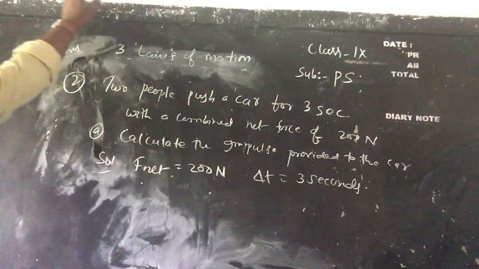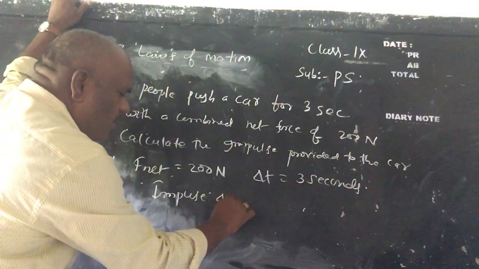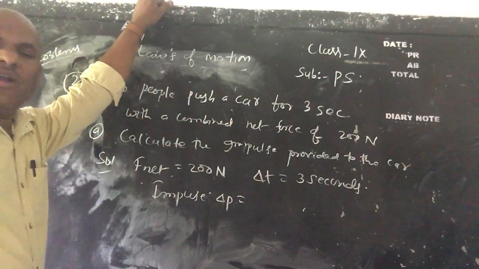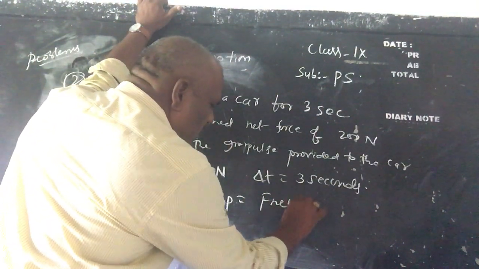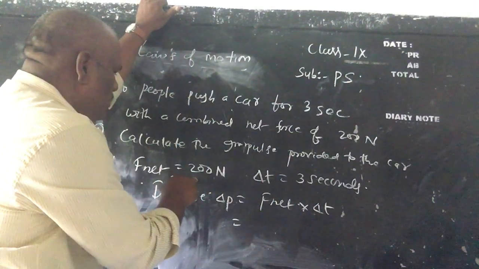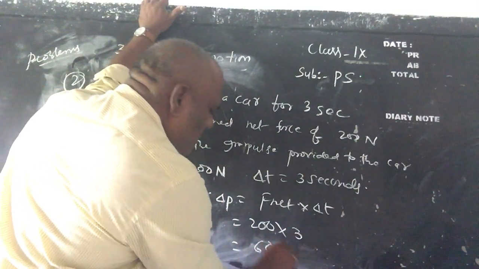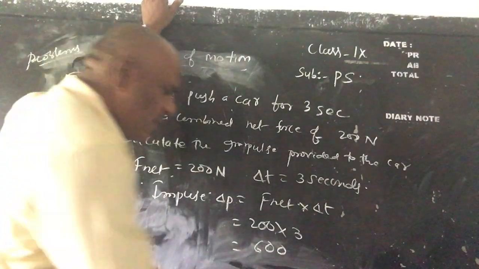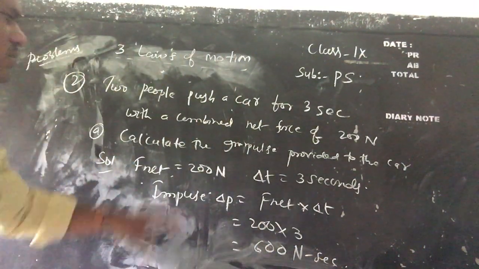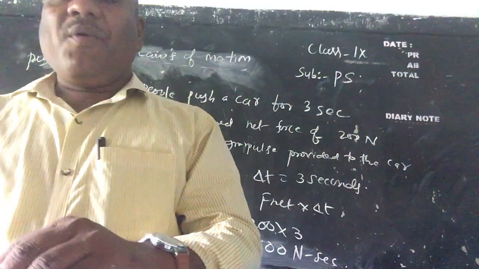So impulse delta P equal to, formula what? Delta P equal to F net into delta T. F net is how much here? 200. So 200 into 3 seconds, that is equal to what? 600 newton seconds. So this is A. And you have to copy it in your class, children.